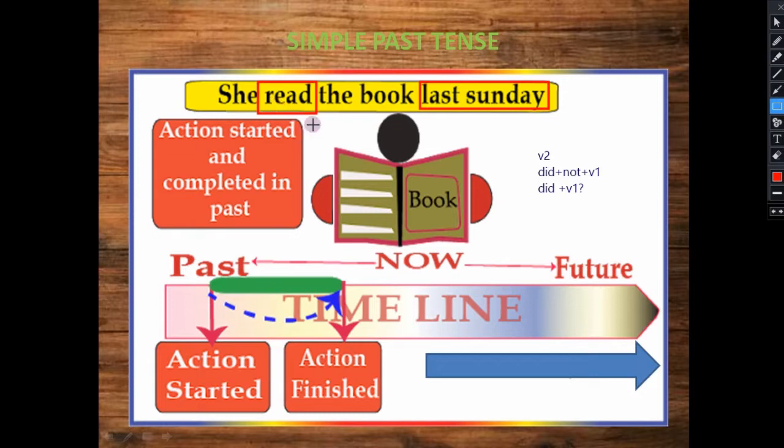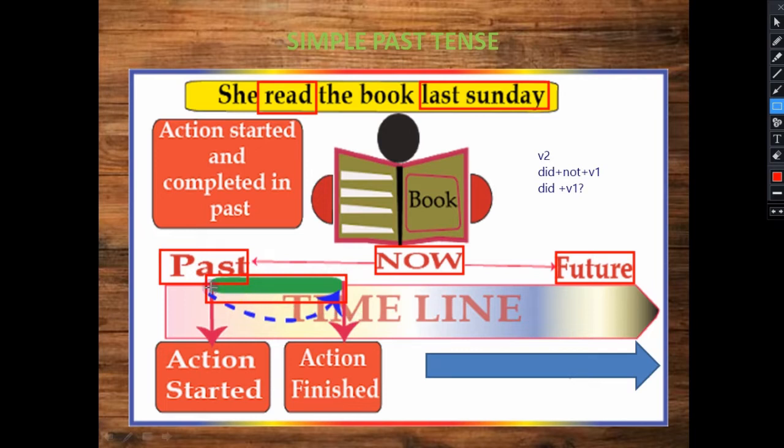Okay, now one more identification: action started and completed in past. Means how will you identify? Suppose your action started here, in the past. Now present time is going on. And then your future, when you will start your action. Now see, in the past it started, and it is going to finish in the past only. Okay, this is the timeline, students.